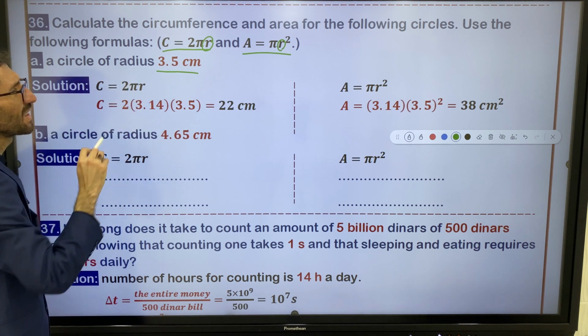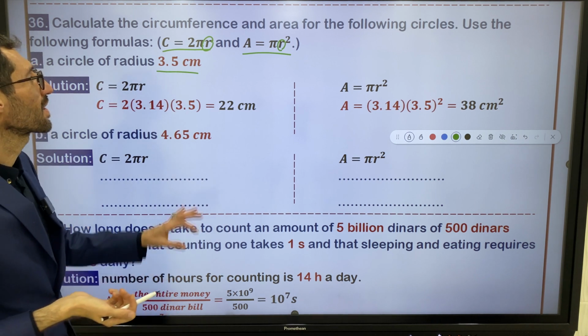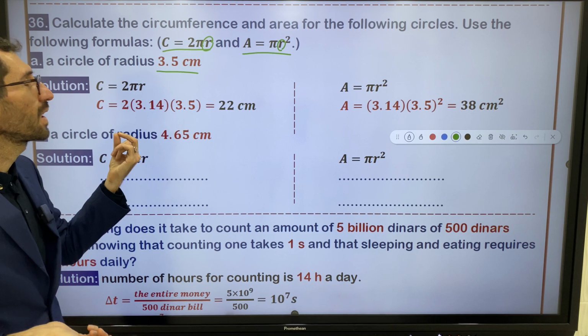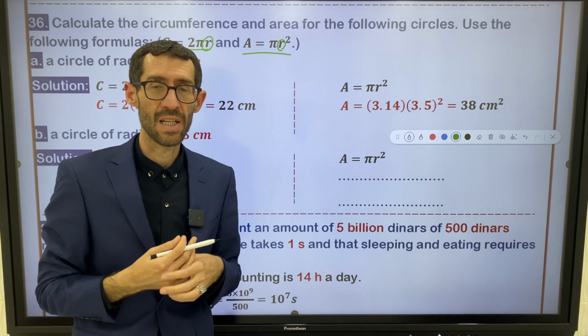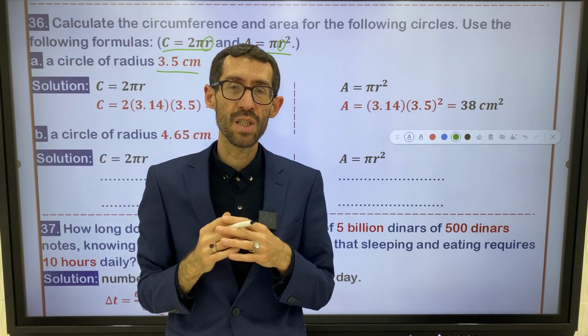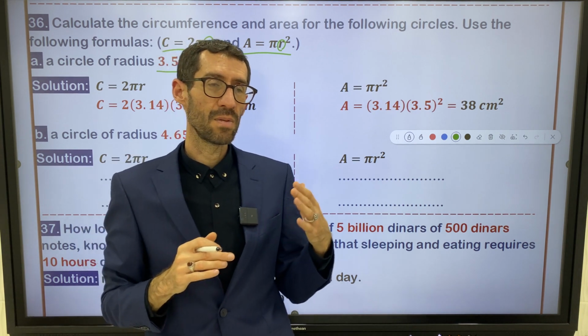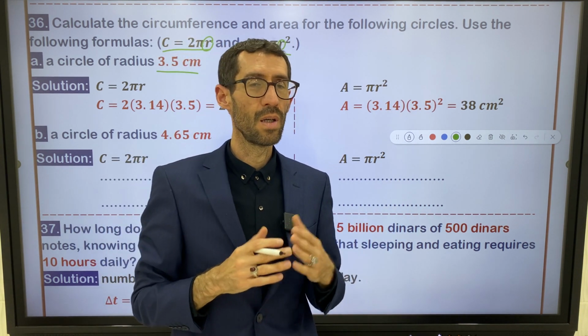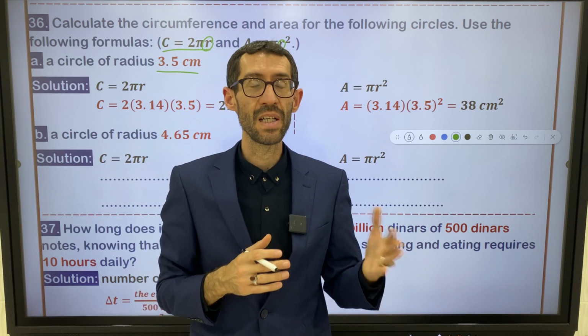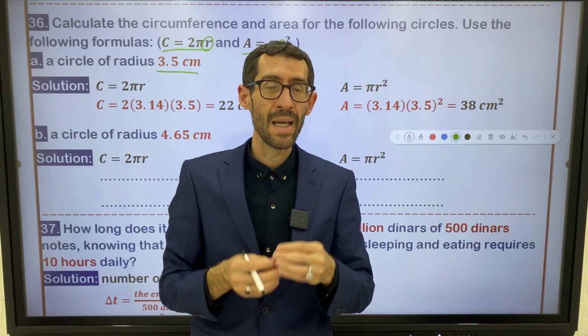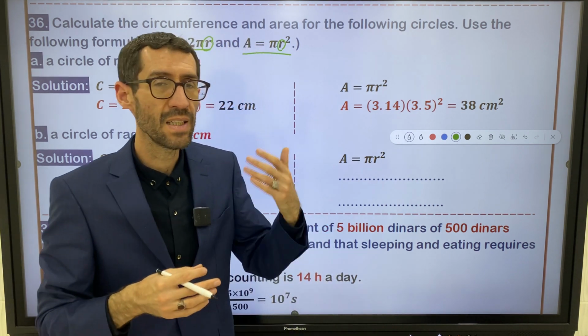By the way, it doesn't need to be converted, because the question doesn't mention the circumference or area in meters or any other units. It says find the circumference and area.